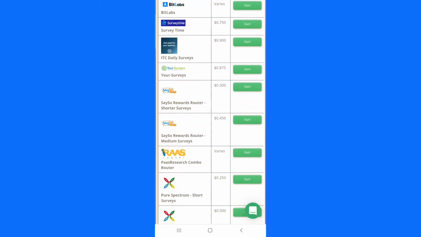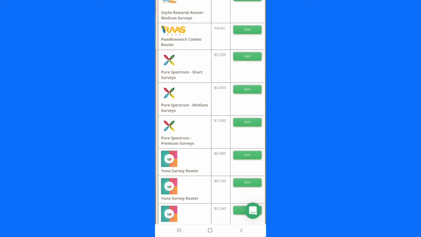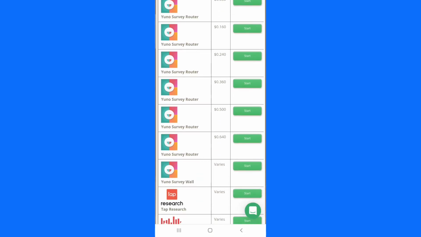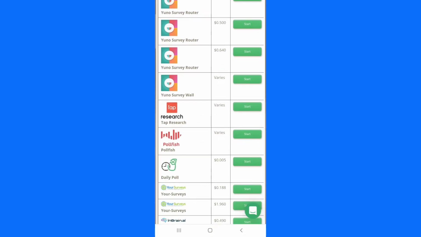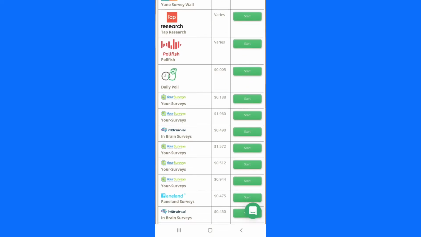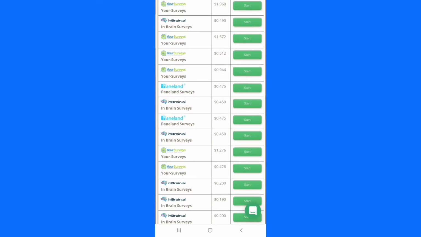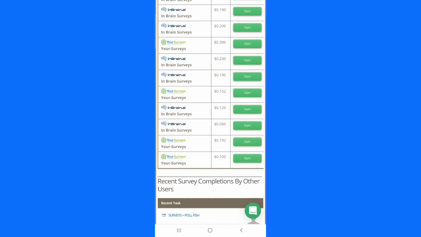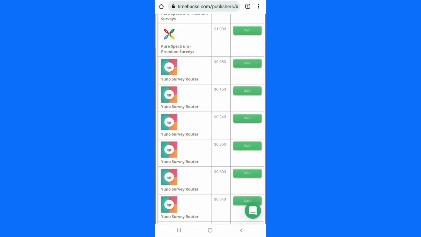You can see 80 cents, 40 cents, 20 cents, $1, and it keeps on going. You can take all those surveys. Once you complete one according to the time they ask you to spend on the survey, you will get paid. That is how it works. It's very, very simple. You can see multiple surveys that you can take and get paid for doing that.